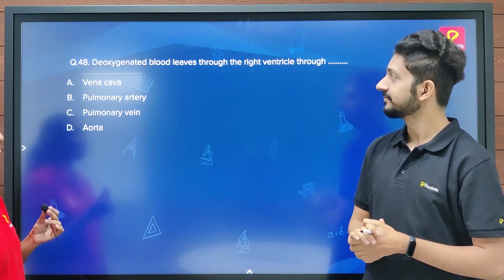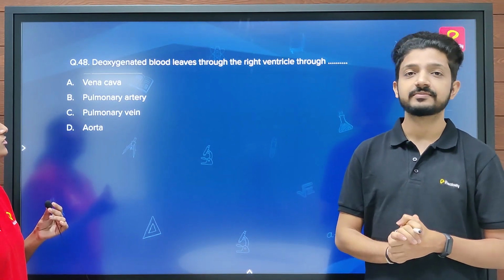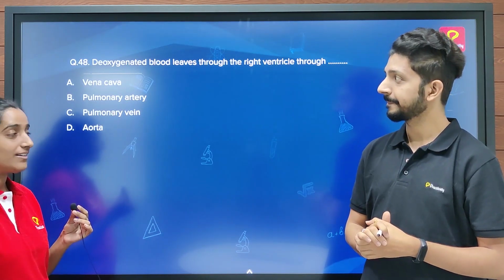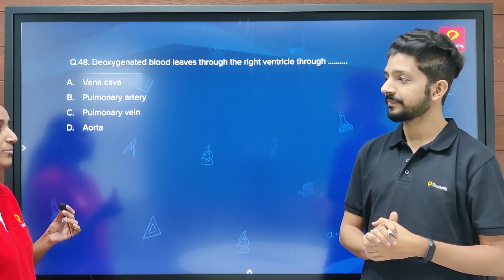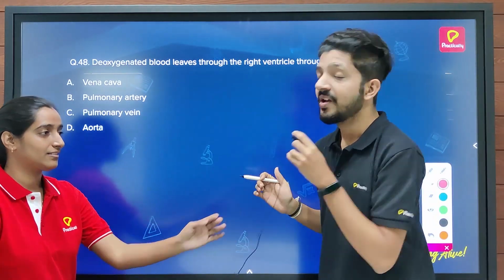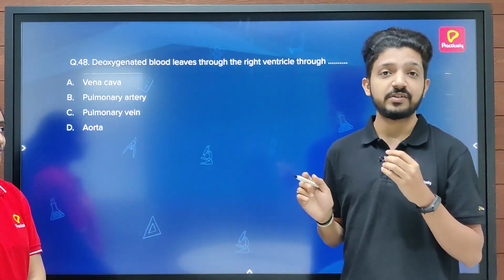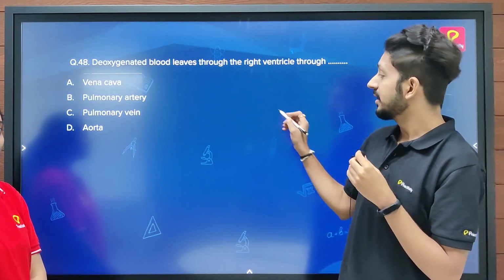Deoxygenated blood leaves the right ventricle through... So they are talking about deoxygenated blood, and I think the answer is pulmonary vein. Well, this is the most common mistake which most of the students make.